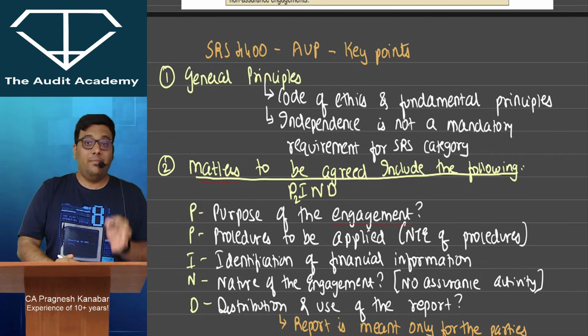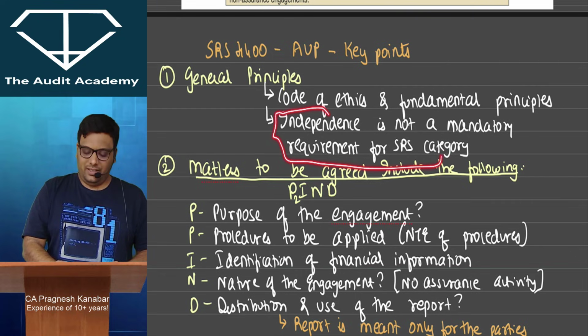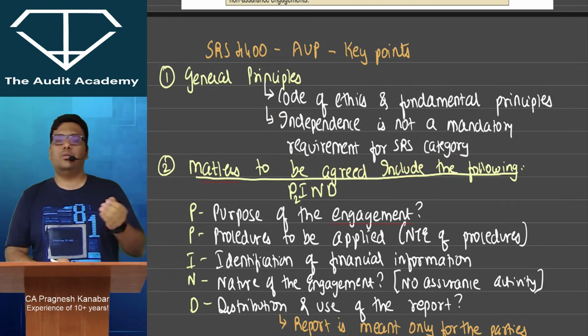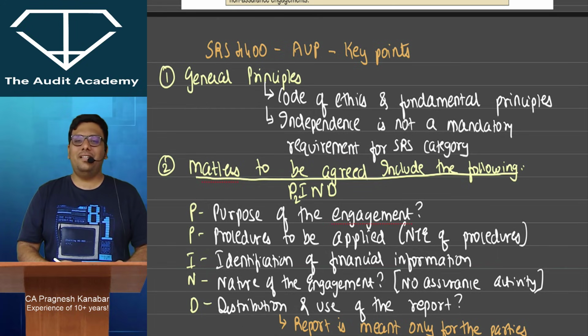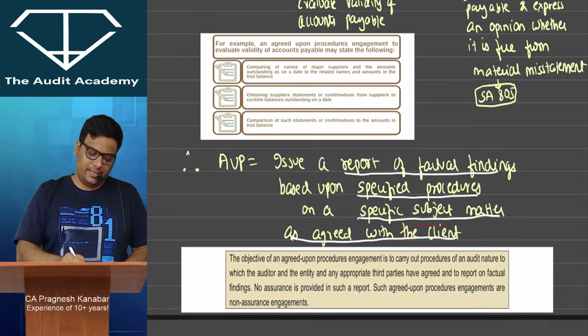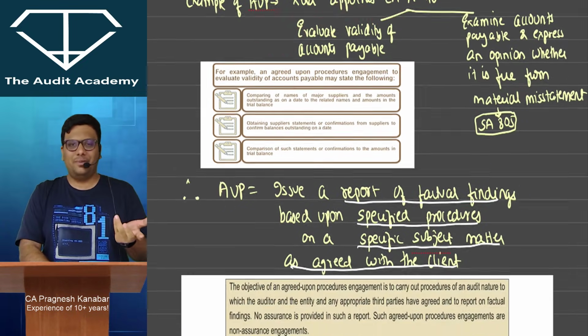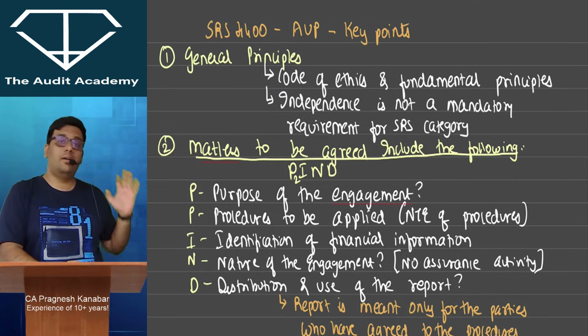All right, but one important thing that you need to notice is that independence is not a compulsory requirement over here. आप audit नहीं कर रहे हो ना, so independence वाला requirement is not applicable. Let us say my father's company wants me to do this particular assignment. All right, still I can take it up, so not a problem at all. Okay, so independence is not a mandatory requirement over here.